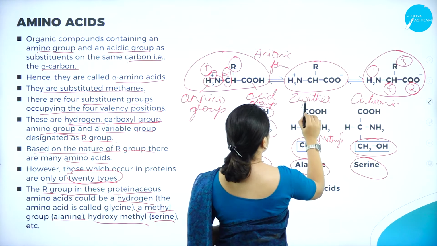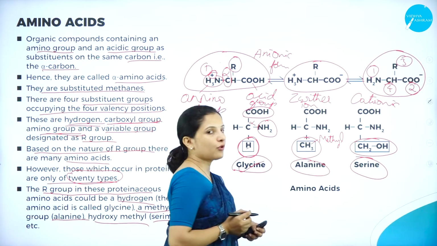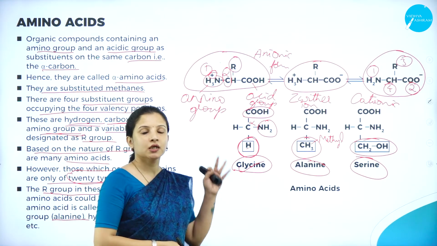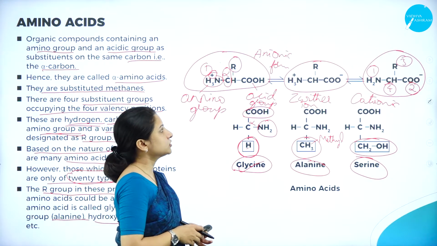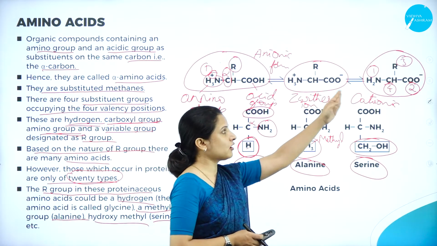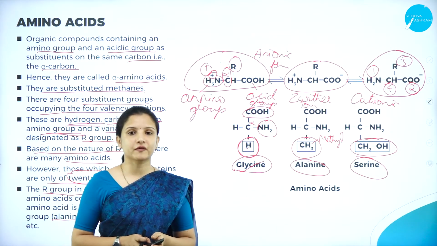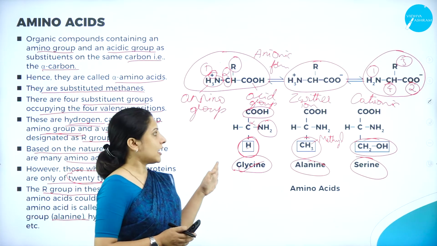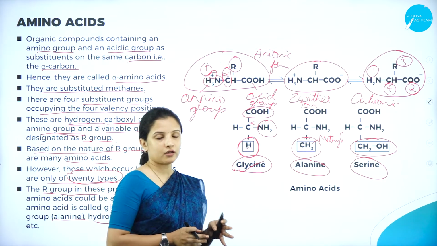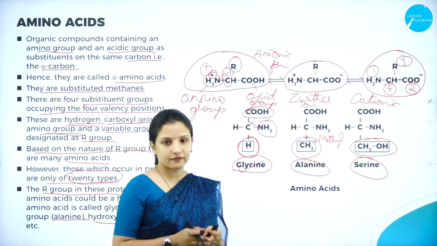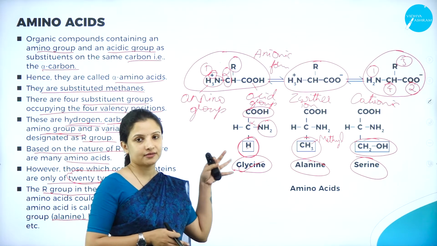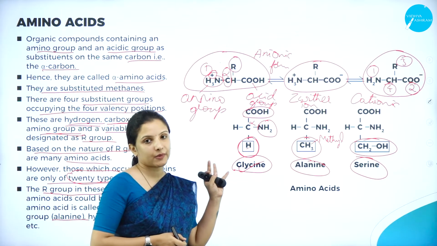So what are Zwitter ions? Those compounds which carry a positive as well as negative charge are called Zwitter ionic compounds. So therefore, they can exist in anionic form, in Zwitter ion form, and in cationic form. So this is one of the characteristic features of the amino acids. And amino acids usually occur in the Zwitter ionic form. So this is the characteristic of amino acids, wherein usually they occur in the Zwitter ionic form. One of the best examples for the Zwitter ionic compound is the amino acids.